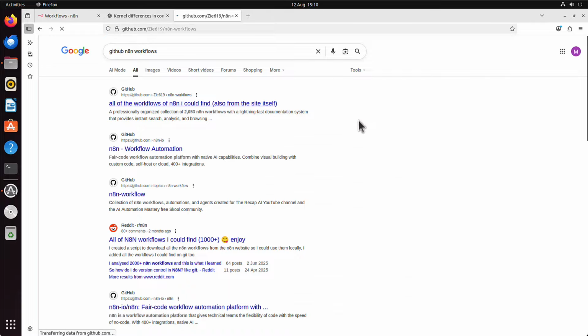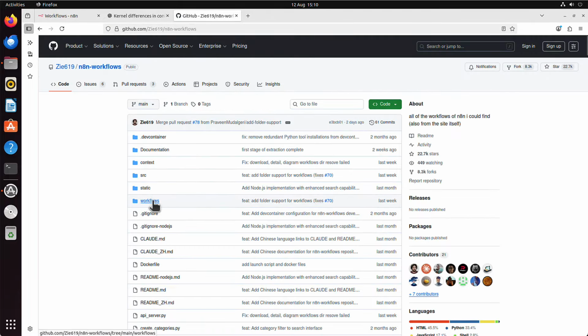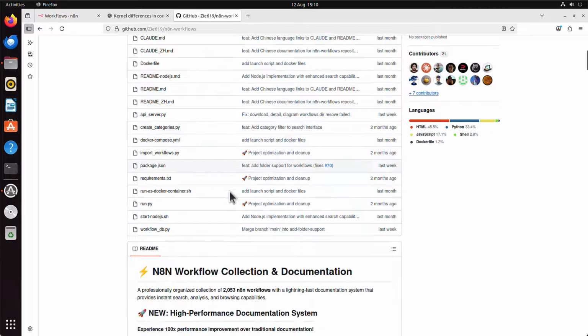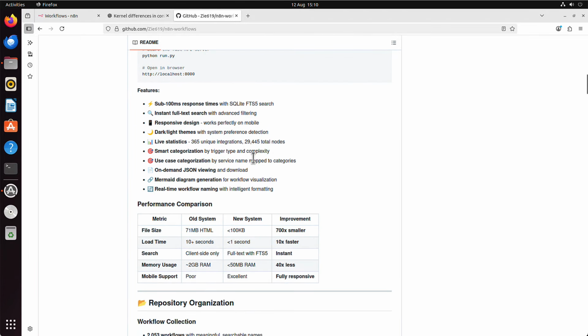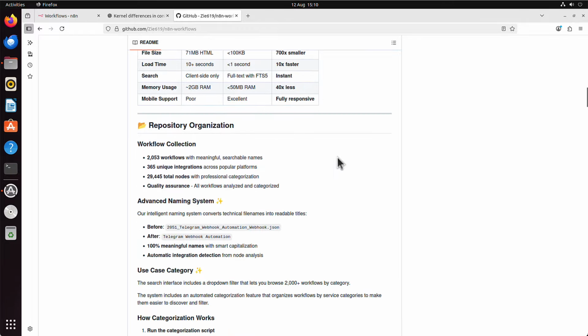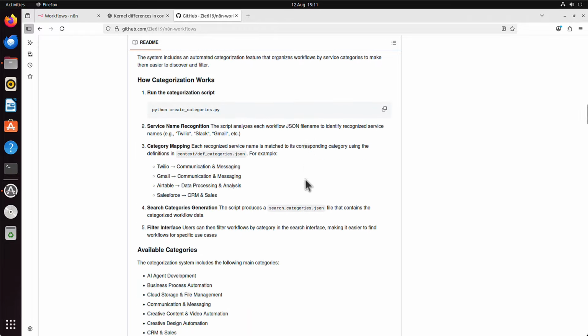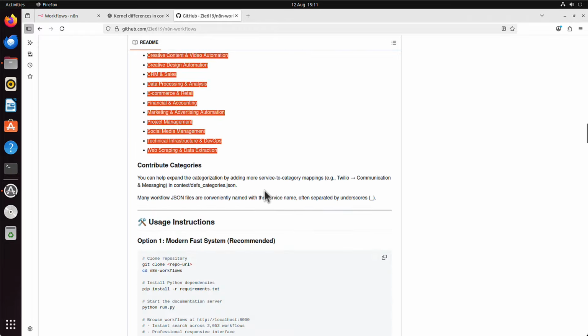Okay, that's fine. And the workflows are here in this folder. But let's see what to do exactly. We can see the README file. It will tell you it's 2053 workflows, and there is even some documentation system. Looks like it's something that you can open in the browser, so let's have a look further. What does it say? We've got some categories, etc.